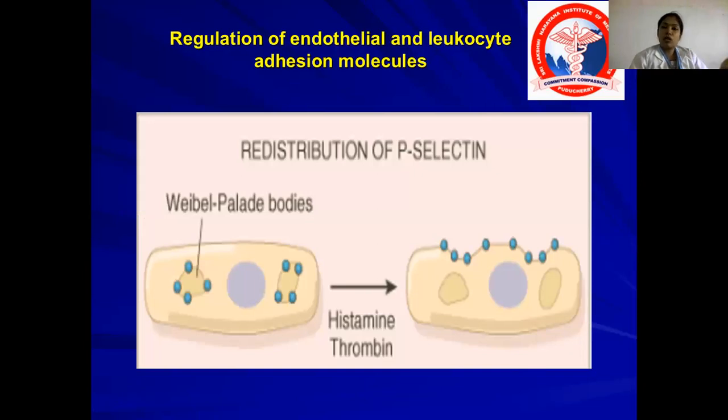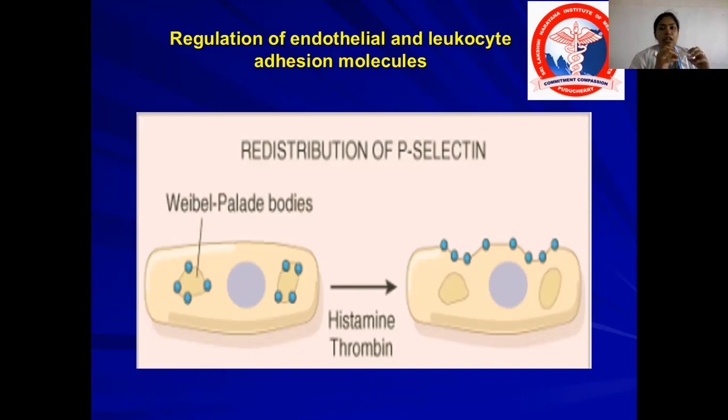As I told you earlier, all these integrins and selectins will be underexpressed. Only during inflammation will these come out. So, regarding the regulation of endothelial and leukocyte adhesion molecules: I told you P-selectin is seen on the surface of the endothelium, but actually not. P-selectin is seen inside the endothelium. There are certain structures called Weibel-Palade bodies. This P-selectin is present inside these Weibel-Palade bodies.